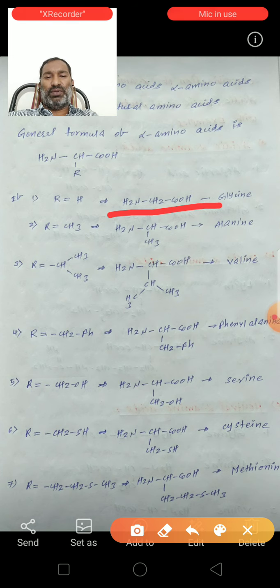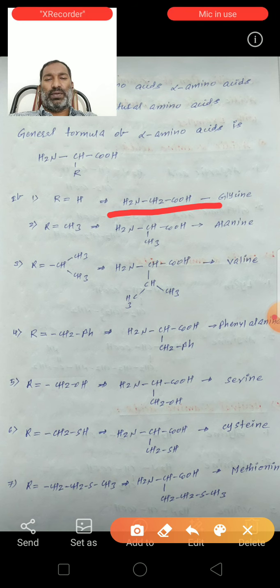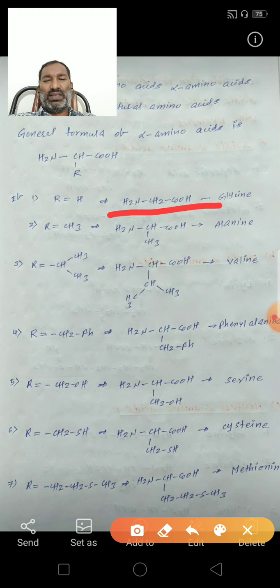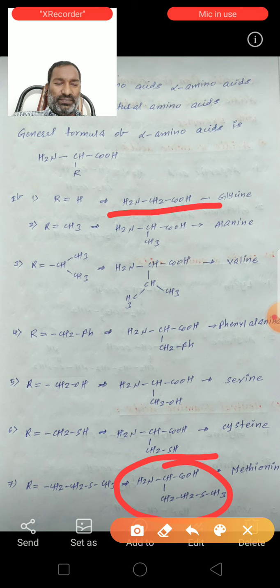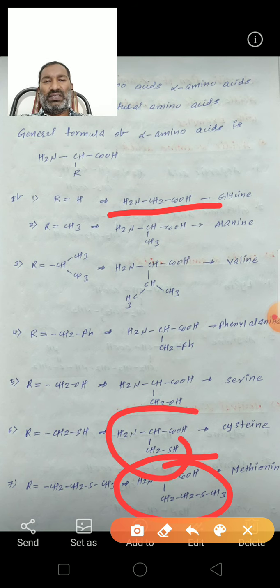Then the amino acid is NH2CHCOOH with CH2SCH3 attached to the alpha carbon. The structure of this amino acid is methionine. This is cysteine, this is serine.